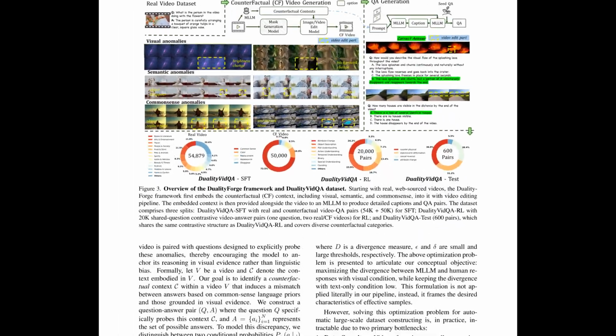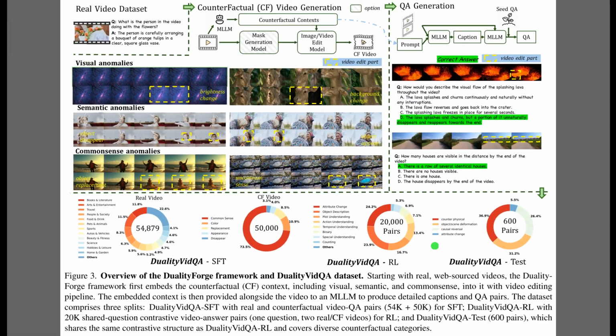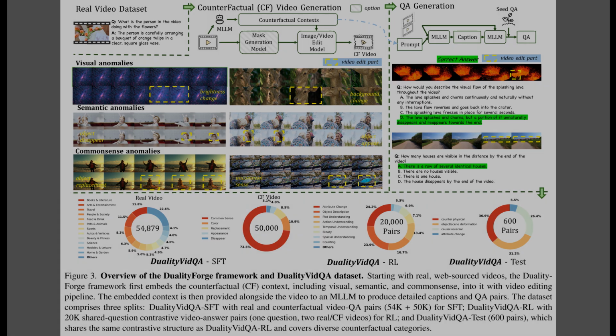Figure 3 puts those pipelines into the broader DualityForge framework. Across the top, the diagram traces the flow from real videos through counterfactual generation to the creation of question-answer pairs. The middle section displays the resulting variety, showing visual anomalies like brightness shifts, semantic changes where objects vanish, and common sense violations. Finally, the bottom charts detail the scale of the Duality VidQA dataset, which contains over 100,000 samples for supervised fine-tuning and 20,000 specific pairs for reinforcement learning.